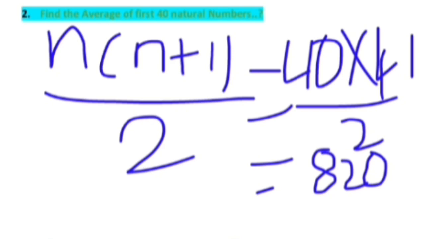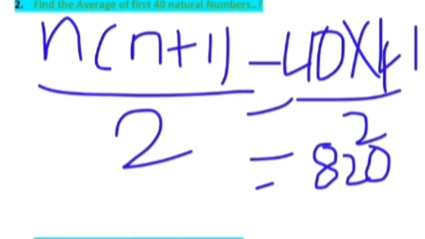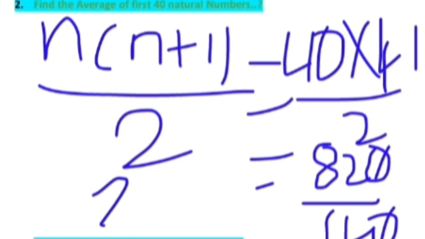So for the required average, we have 40 natural numbers, so we have to divide 820 by 40. Why? Because we have 40 natural numbers here. The main question is asking for the average of 40 natural numbers. So 820 by 40. 82 by 4, or 820 by 4, is going to be 20.5. So the answer is going to be 20.5.